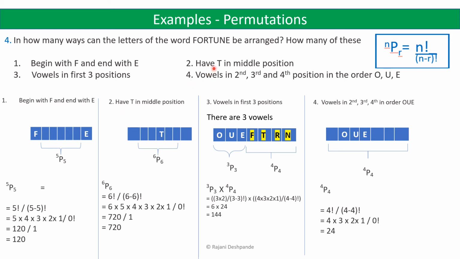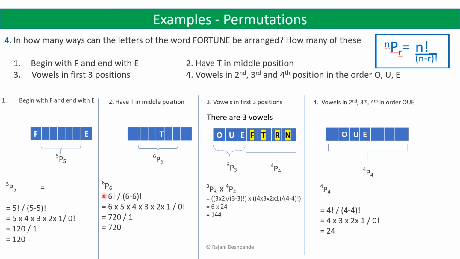So have T in the middle position. The words which have T in the middle position. So let us keep T in the middle position. We have 3 positions here and 3 positions here, which can be filled with the remaining 6 letters. So this can be done in 6p6 ways.